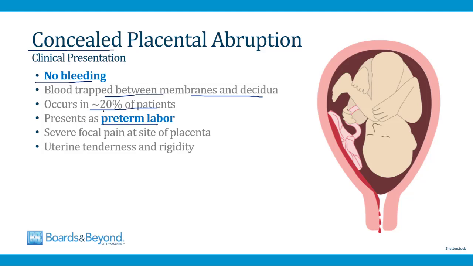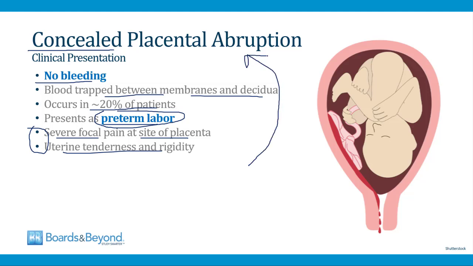this will present as a woman in preterm labor. But what will be different from the usual preterm labor is that she won't just have uterine contractions, there will also be severe focal pain at the site of the placenta, and the uterus can be tender and rigid. So these features of a woman in preterm labor suggest that she could have a concealed placental abruption.